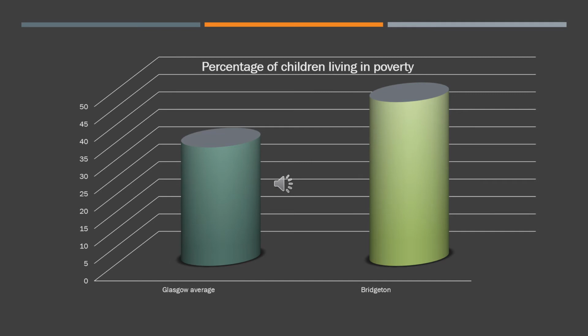As Grace said earlier, in Glasgow, on average 34% of children live in poverty. Unfortunately, in Bridgeton, these numbers are even higher, with 47% of children living in these conditions. This may impact their education, keeping them within the cycle of poverty.